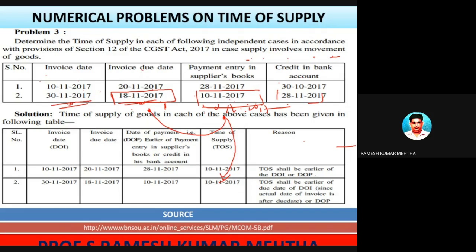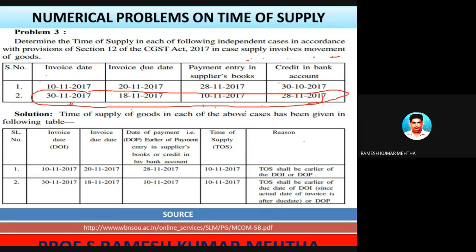Hope you have understood. If not, I will explain once again. Just pay attention. Whichever is the earliest in all these four situations. For example, the invoice date was 30/11, but he should have prepared the invoice on 18/11. So this has to be disregarded. That means the goods are supplied on this date, where the supply involved movement of goods. So 18/11 is the due date for raising the invoice.